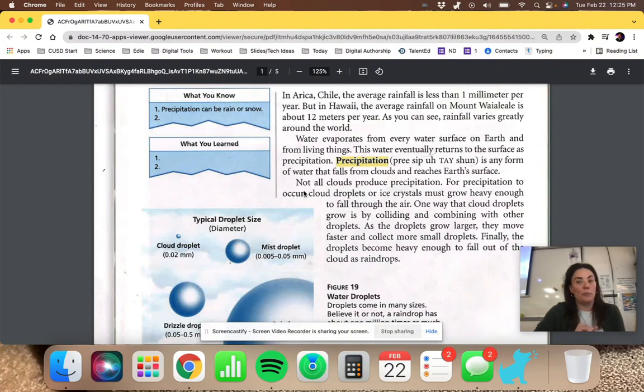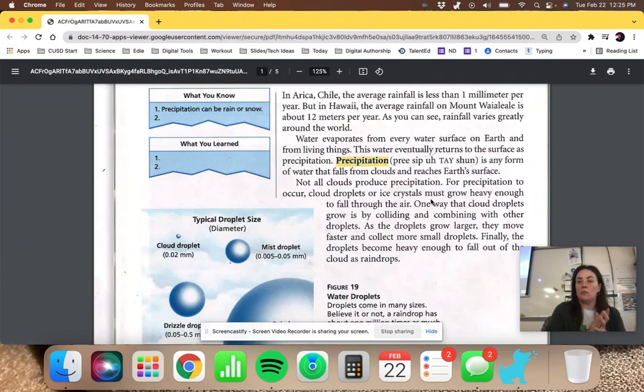Not all clouds produce precipitation, however. For precipitation to occur, cloud droplets or ice crystals must grow heavy enough to fall through the air. So when you see clouds in the air, you're actually seeing water droplets that are suspended in the atmosphere. And it's only when those droplets get heavy enough that you get precipitation.